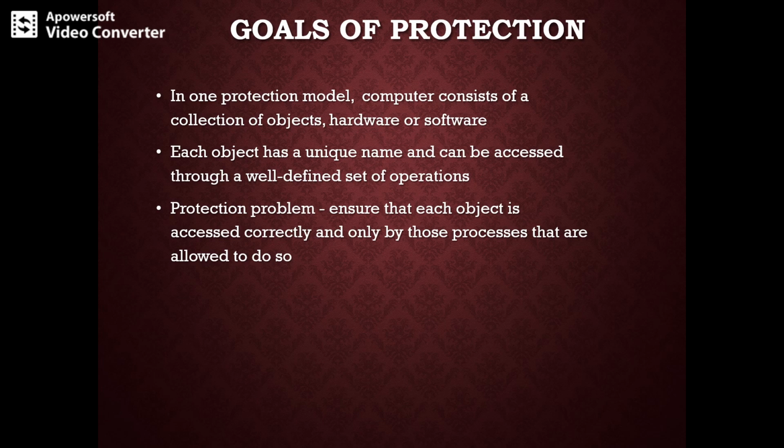But there is a protection problem, that is how to ensure that each object is accessed correctly, and that only those processes that are allowed can use the system. In one protection model, you may have the system consisting of a collection of objects, hardware or software, and each object will have a unique name which will have certain constraints in its access.